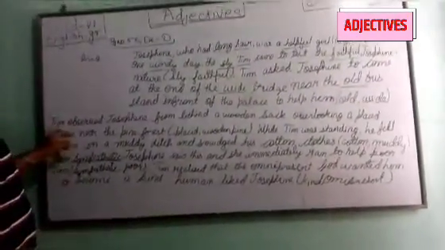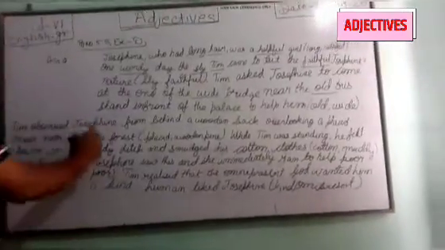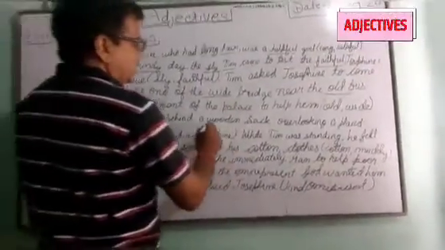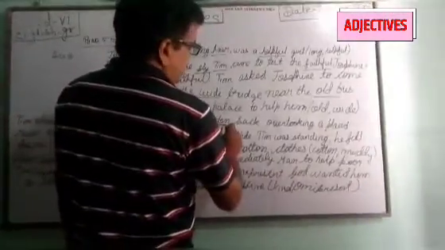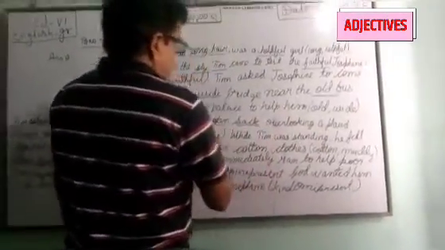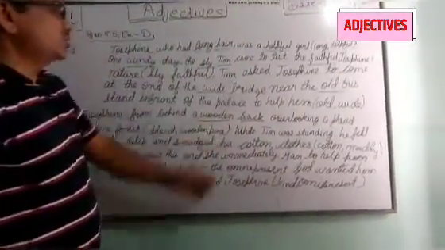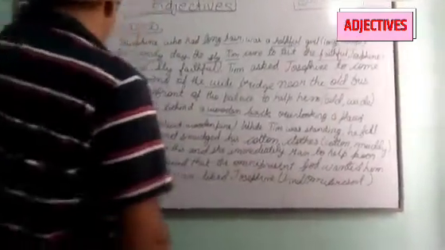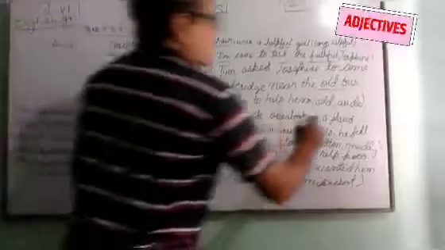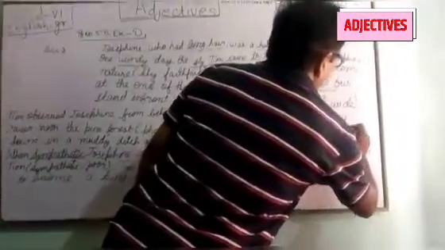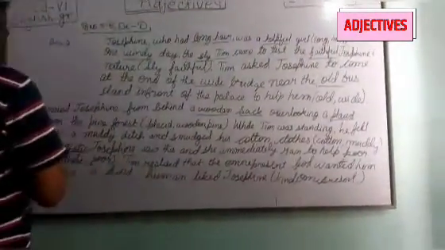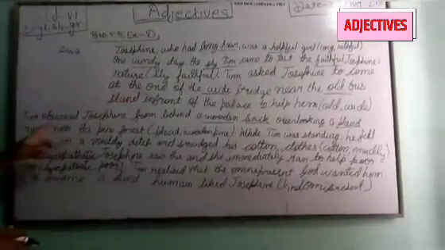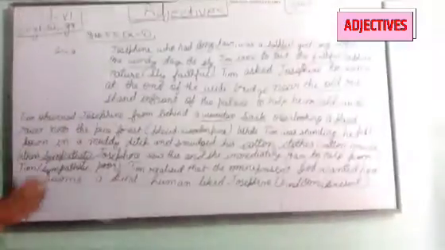After that, Tim observed Josephine from behind a wooden sack. You are looking at wooden sack. This type of sack was wooden. So before that we have placed wooden. Overlooking a placid river. You are looking here at placid. This type of river was placid. So the river is again a noun and we have placed the word placid before it. So it is the adjective.